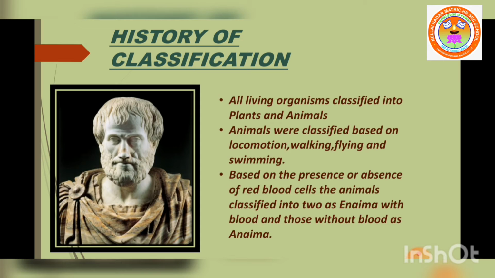Aristotle classified organisms based on locomotion. Hence, birds, bats, and flying insects were grouped together just by observing one single characteristic feature, the flying ability. On the contrary, the ostrich, emu, and penguin are all birds but cannot fly. So Aristotle would not have classified them as birds. In spite of these limitations, Aristotle's classification system was followed for more than 2000 years, up to 1700.